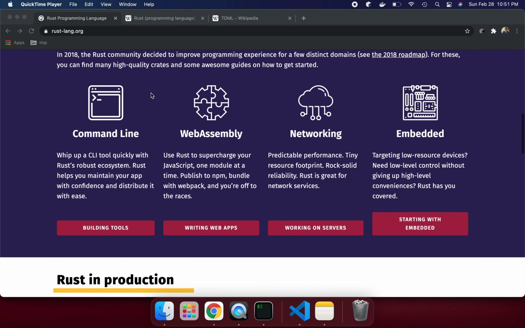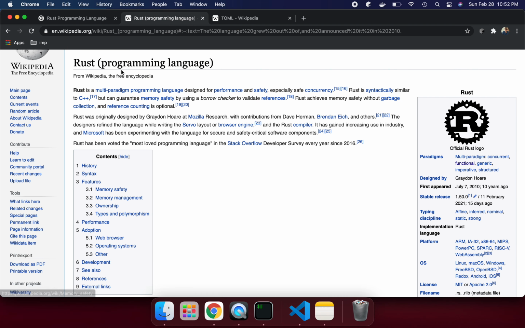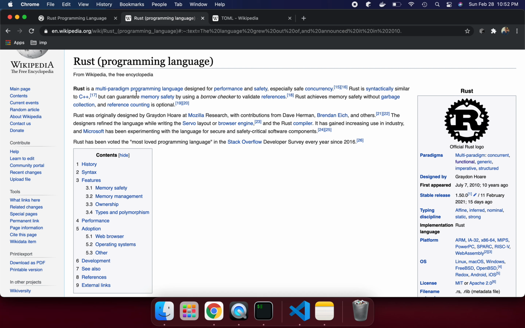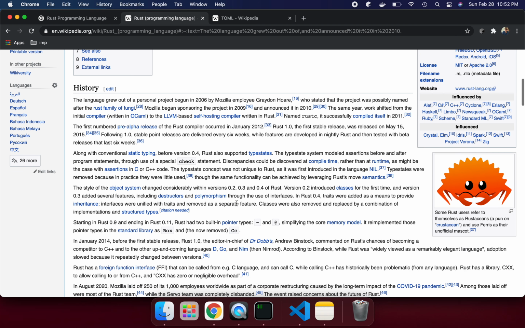So these are the reasons why we need Rust and what its features are. If you look at the Rust Wikipedia page, it says Rust is a multi-paradigm programming language designed for performance and safety, especially safe concurrency. Rust is syntactically similar to C++, but can guarantee memory safety by using a borrow checker to validate references. So how did it start? The language grew out of a personal project begun in 2006 by Mozilla employee Graydon Hoare, who stated that the project was possibly named after the rust family of fungi. Mozilla began sponsoring the project in 2009. So many details we can see here.